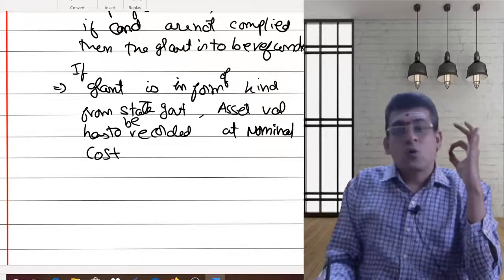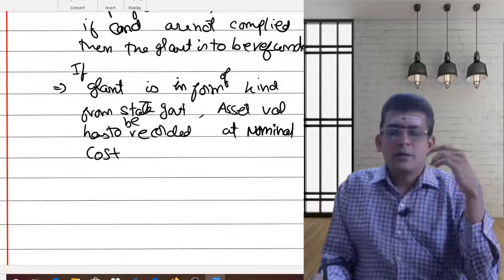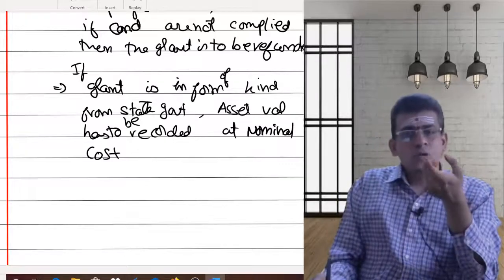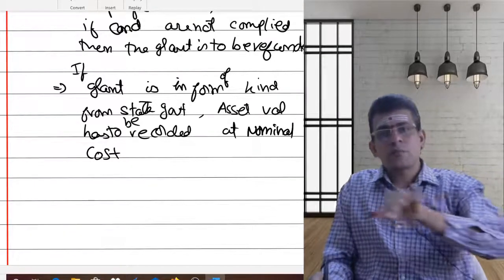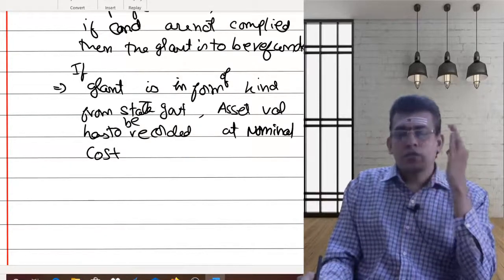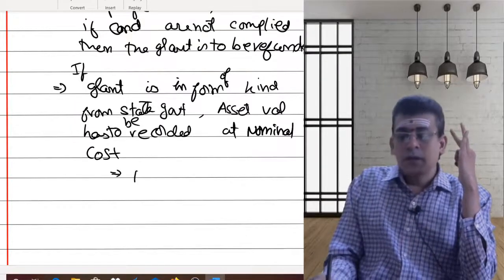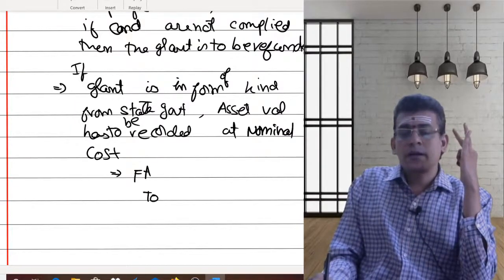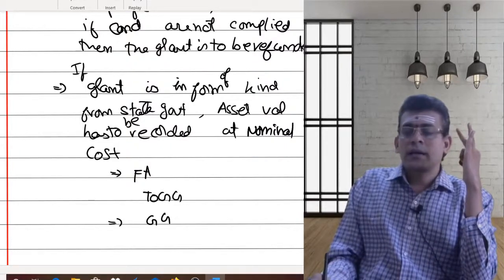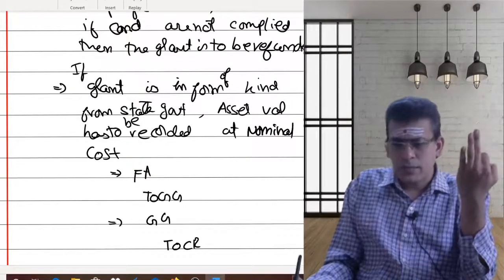So what is the entry you are supposed to pass? The fixed asset account will be debited at the nominal cost, and I need to recognize the government grant. This government grant will then be transferred to capital reserve. So the entry is: fixed asset account debited, government grant account credited. This entire money sitting in the government grant account will be transferred to capital reserve.